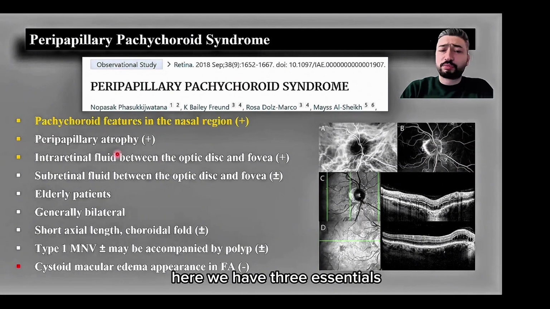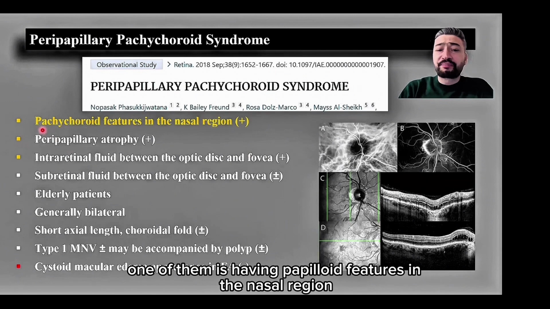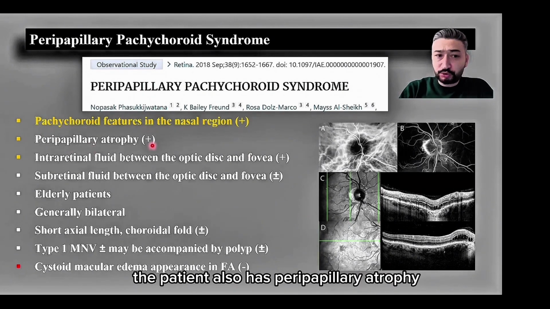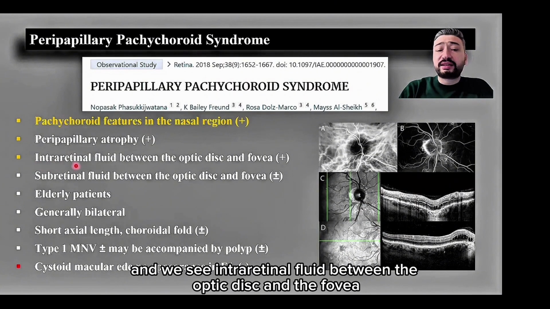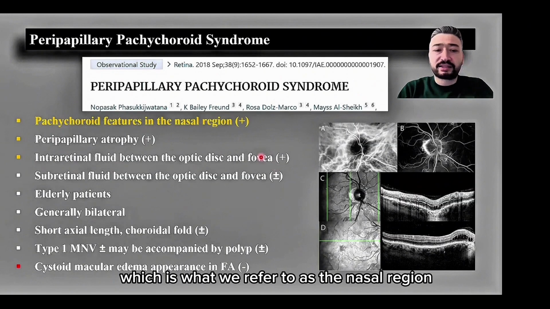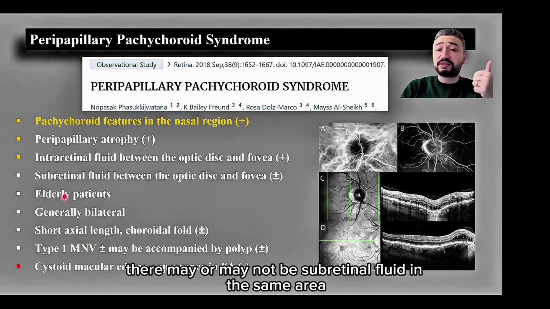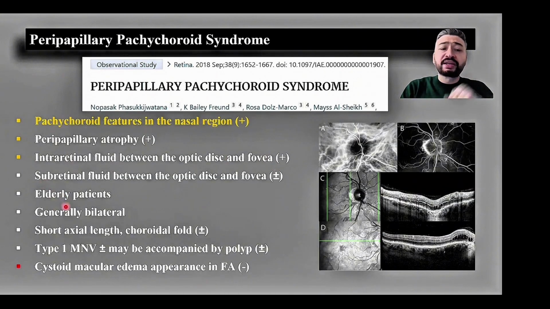Here, we have three essentials. One of them is having pachychoroid features in the nasal region. The patient also has peripapillary atrophy. And we see intraretinal fluid between the optic disc and the fovea, which is what we refer to as the nasal region. There may or may not be subretinal fluid in the same area.